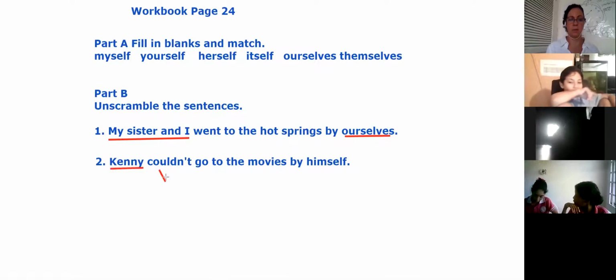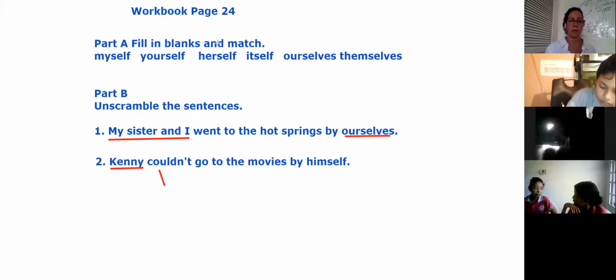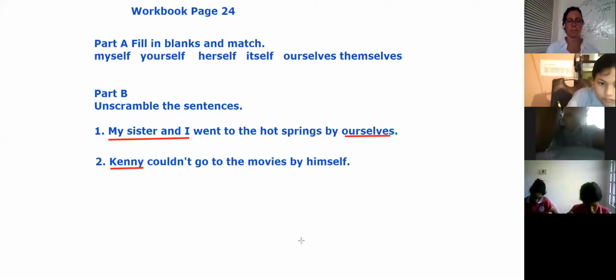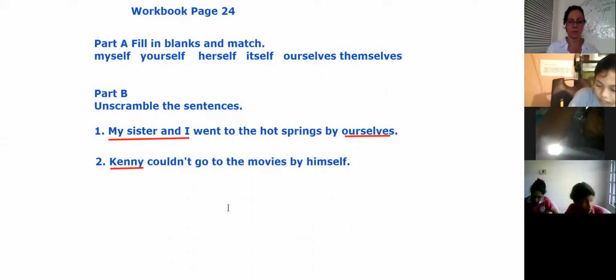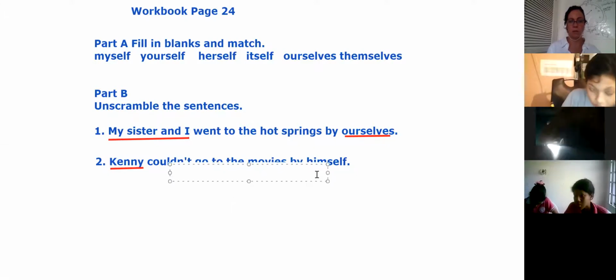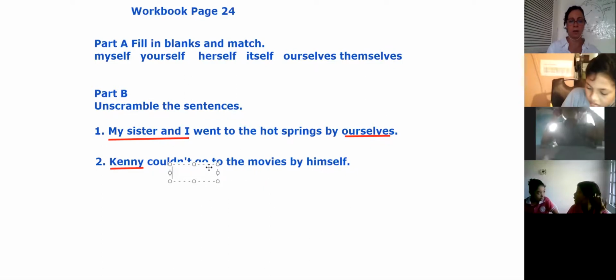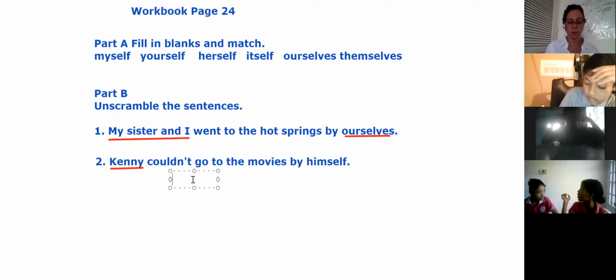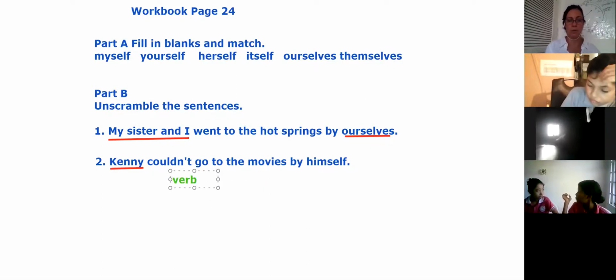Let's just erase it and write it down here, so you can be clear. This is the verb. The verb is go, and it's explaining that he couldn't go. The verb is go and negative.